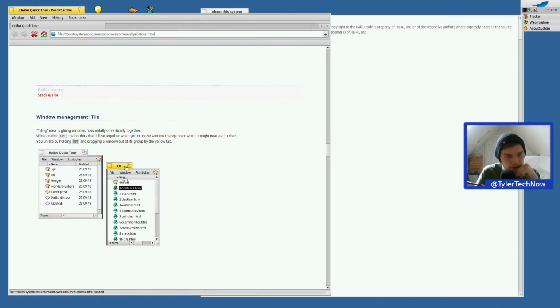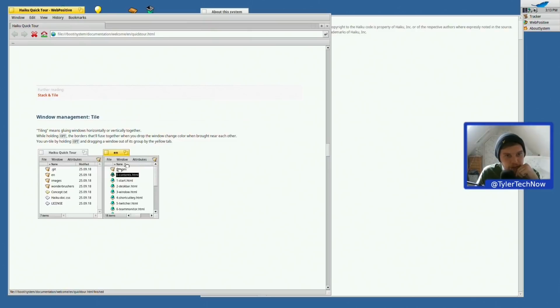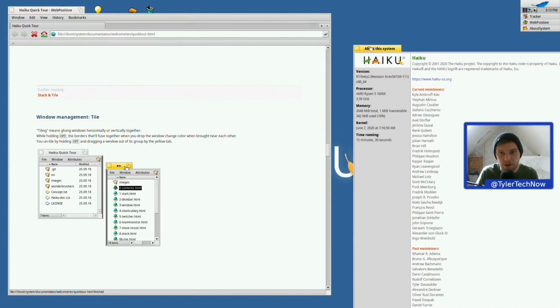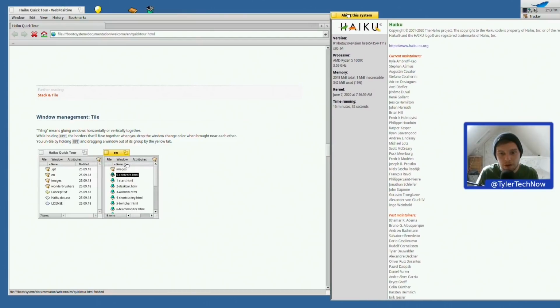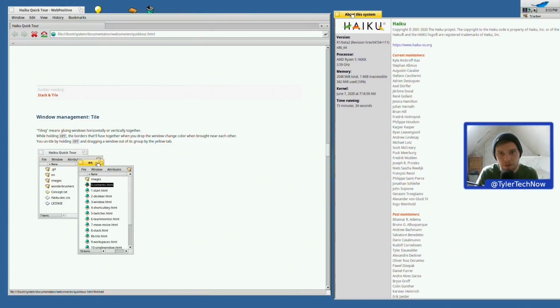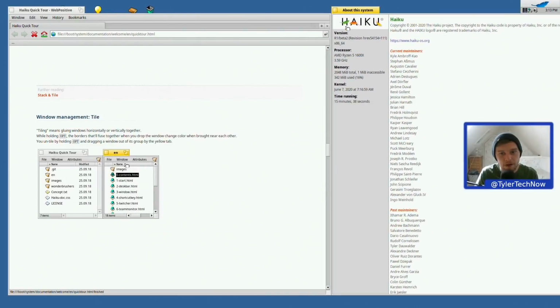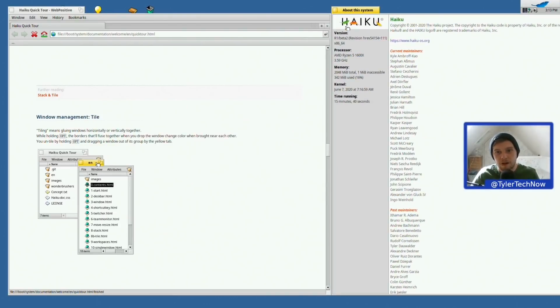So the little preview there, he's got it dragged and he's moved it to the side of that program. So let's try that then. So we're going to hold window. No, this doesn't seem to actually be doing it, does it? There we go. So that has now tiled it to the left.